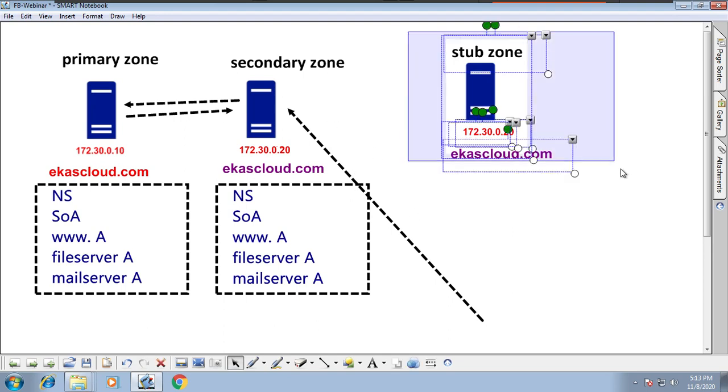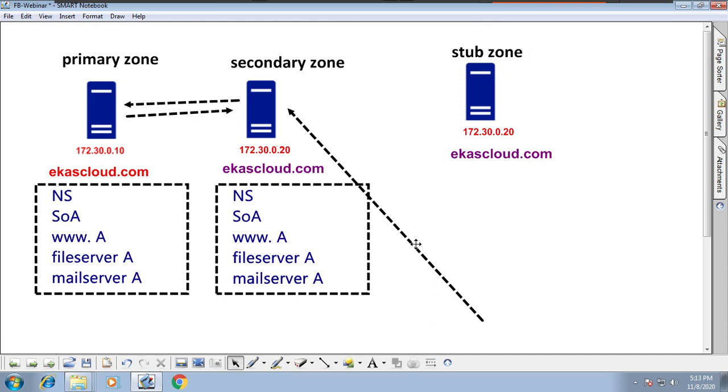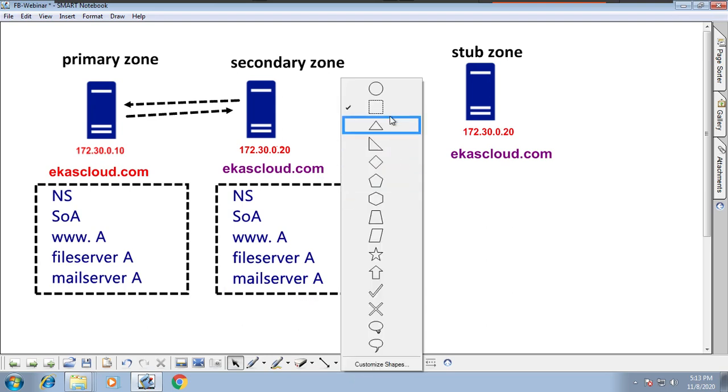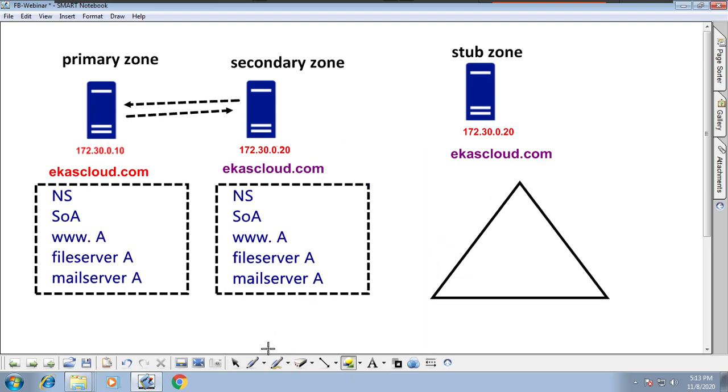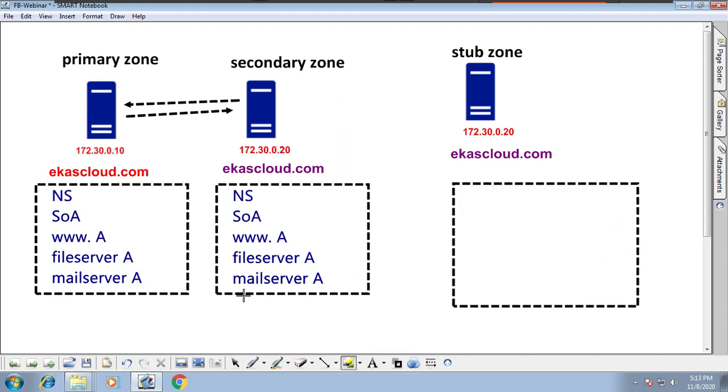Okay, then how is a stub zone going to work? The stub zone is based on something called a glue record. A stub zone contains only glue records. What is a glue record?